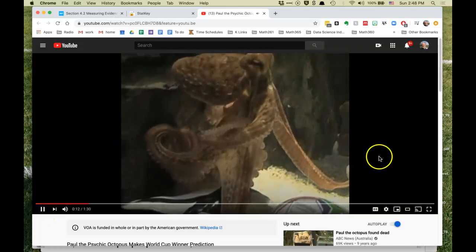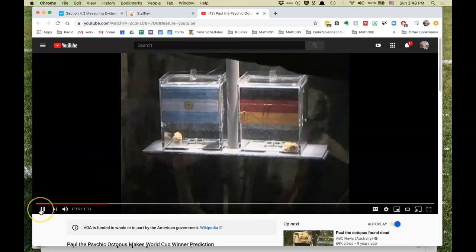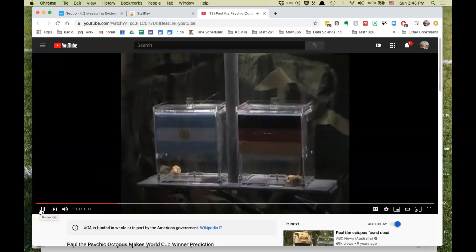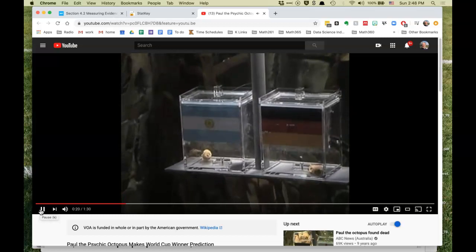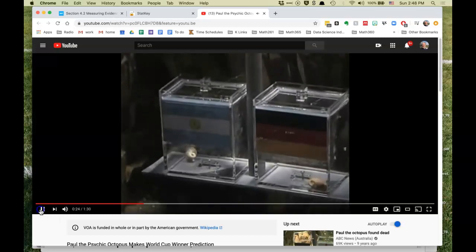Meet Paul the Octopus, one of the World Cup's most successful prognosticators. From his tank at the Oberhausen Sea Life Aquarium in Western Germany, he has successfully picked the winner of all of Germany's World Cup matches so far.